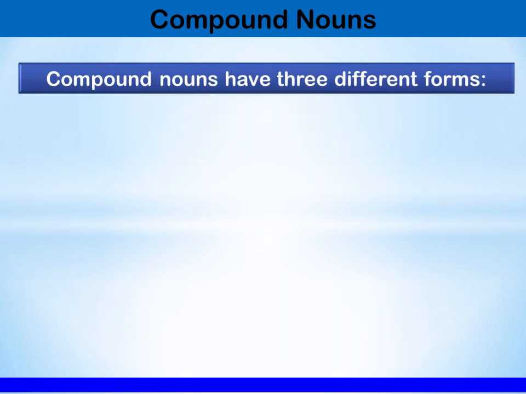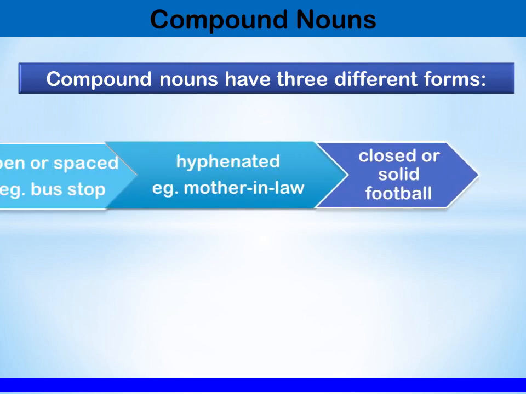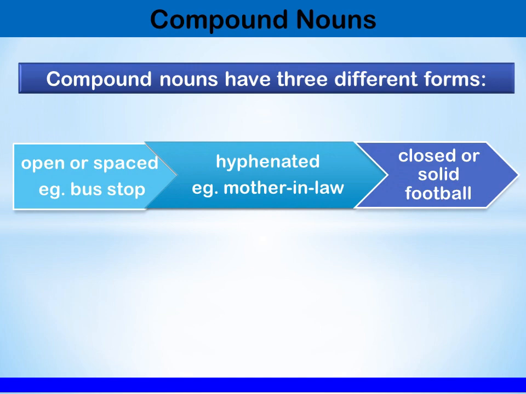Now compound nouns have three different forms, how you write or how you represent a compound noun. So we have open or spaced, that means between two words you will have a space. This is an open or spaced compound noun. Then we have hyphenated, that means between two words you have to write a hyphen. Here the example given is mother-in-law. How do you write mother-in-law? You write a hyphen between the words. Then closed or solid, that means you directly write both words together. You don't leave any space or add any hyphen.